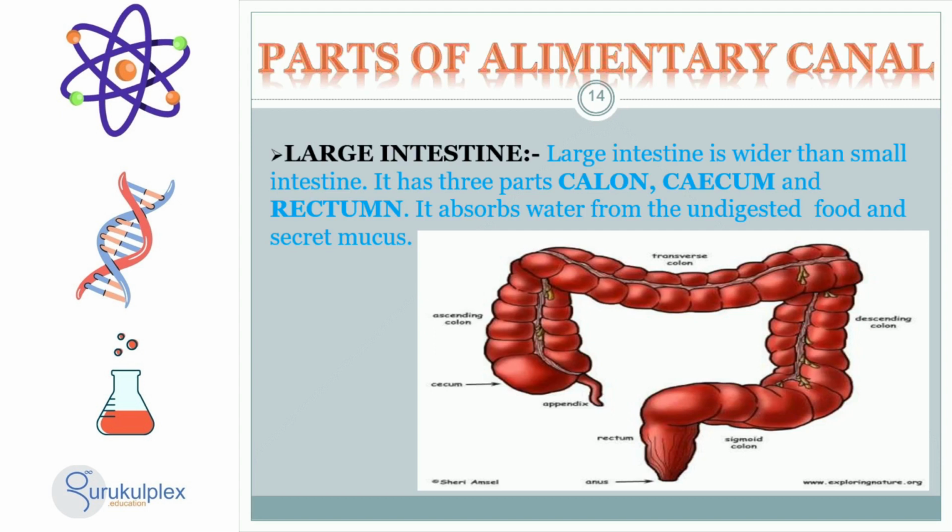Its main purpose is to absorb water from the undigested food and secrete mucus to lubricate the walls of the tract, contributing to the correct balance of water and electrolytes in the body. It is also responsible for producing vitamins and hormones, such as vitamin K and serotonin.